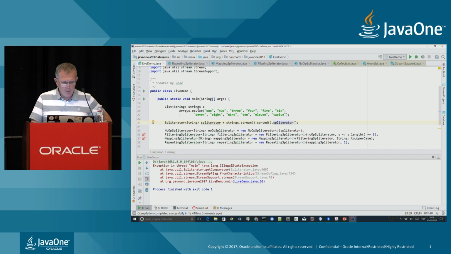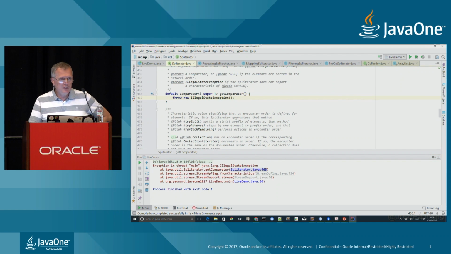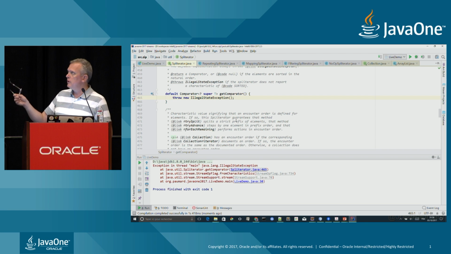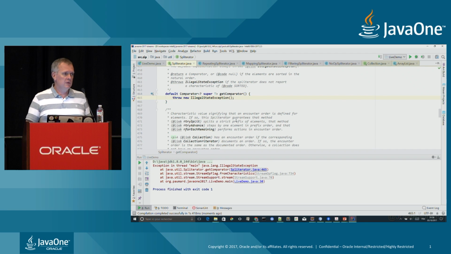And here I will get an illegal state exception coming from the getComparator method of the Spliterator interface. And if I check that, indeed the default method of the Spliterator interface throws this illegal state exception. Now, this getComparator method is called by the ReferencePipeline object only in the case of a sorted stream.